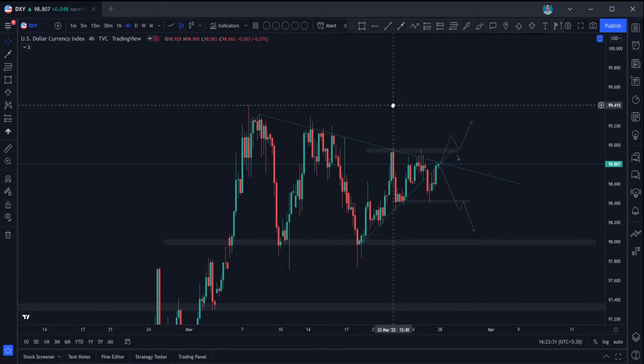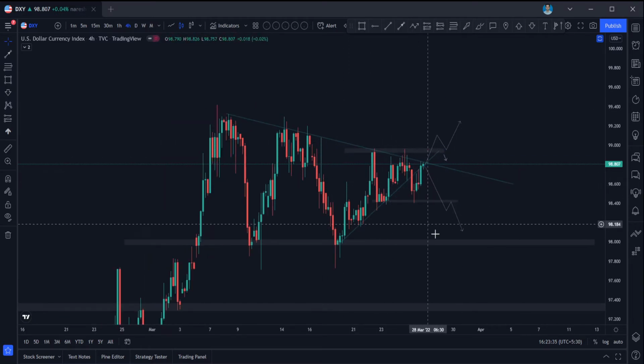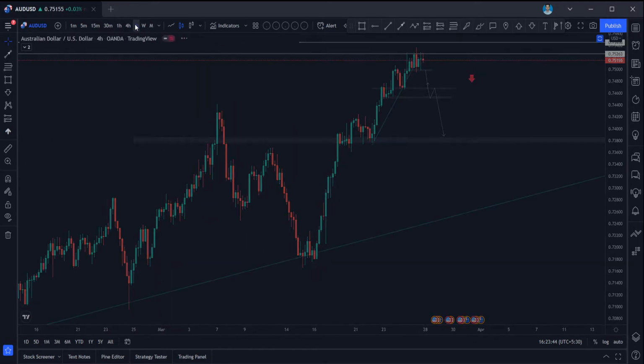So that would be for DXY guys. We are having both side potential here because of this trend line. We can go for short entries if it is breaking down this support, and long if it is breaking this resistance here. Okay, so next would be AUD USD guys.